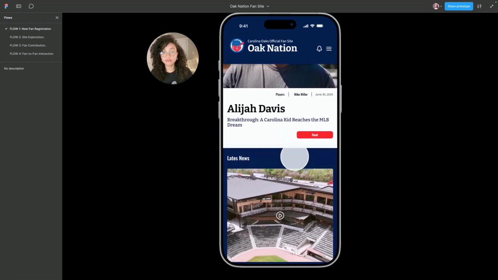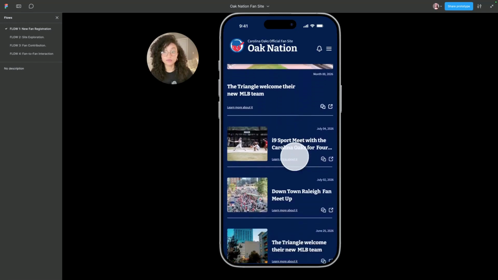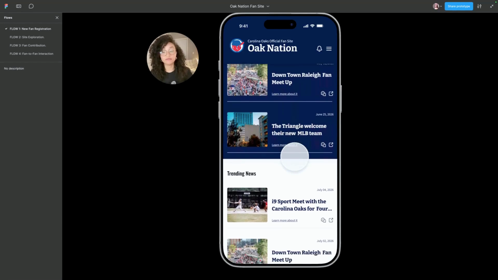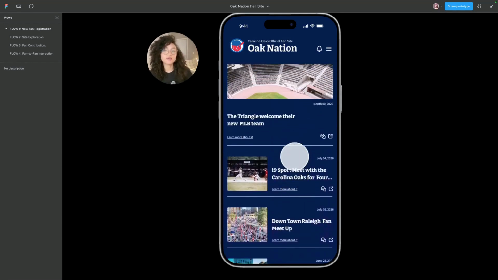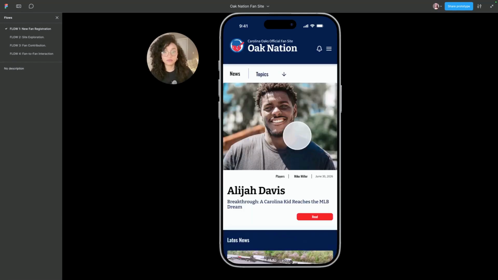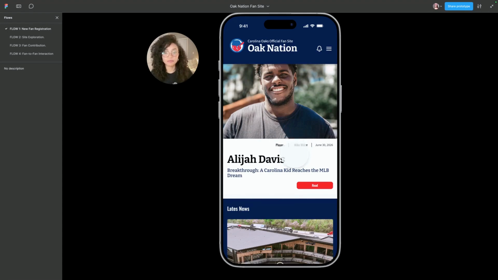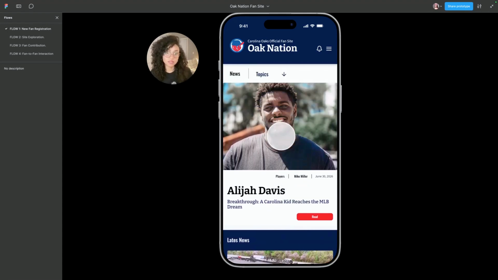Before, when a fan lands for the first time, they can navigate to the news area, but unfortunately they're not able to read the full articles, except for a few free ones, which are very limited. But in this case, we can look through players.